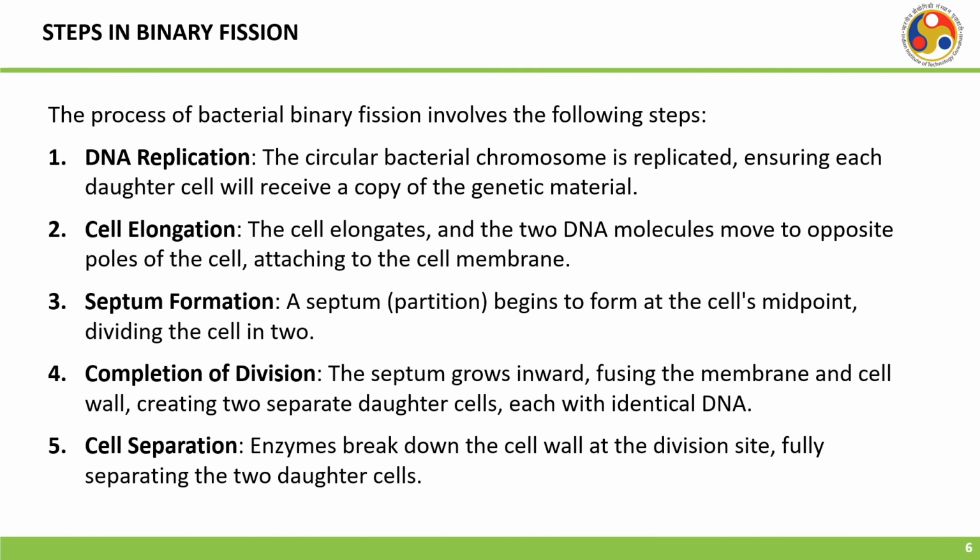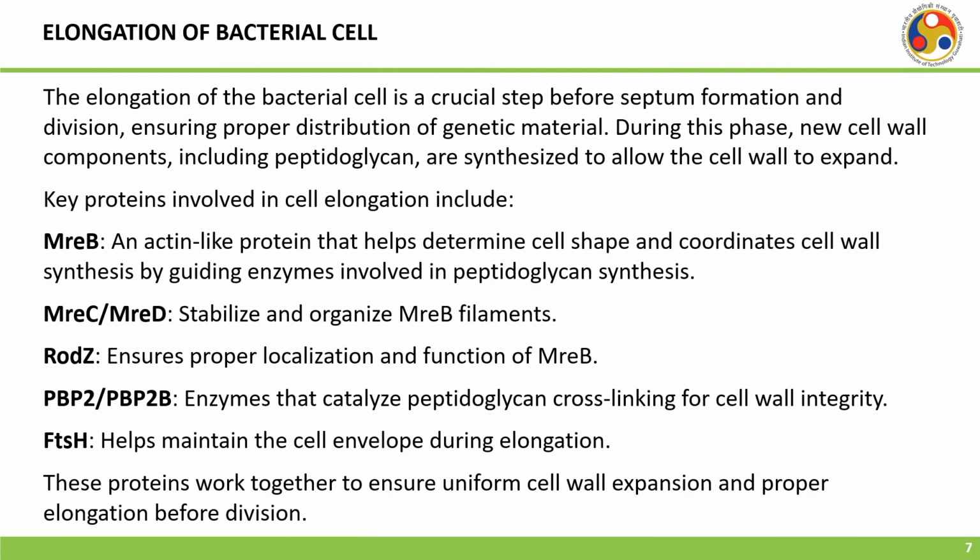And finally, there is cell separation. Enzymes break down the cell wall at the division site, fully separating the two daughter cells. Now, elongation of the bacterial cell. The elongation of the bacterial cell is a crucial step before septum formation and division, ensuring proper distribution of genetic material. During this phase, new cell wall components, including peptidoglycan, are synthesized to allow the cell wall to expand.